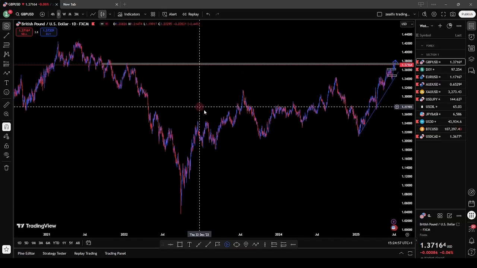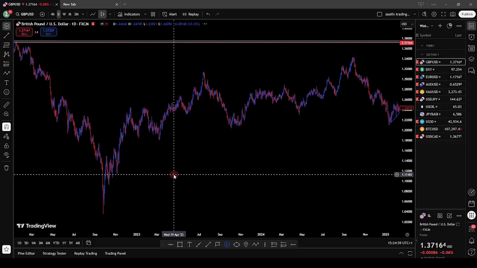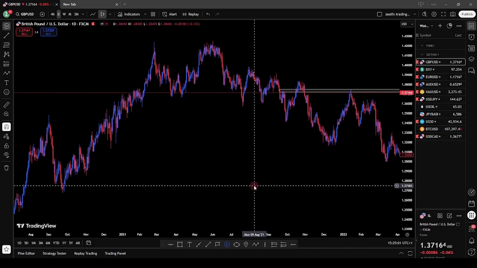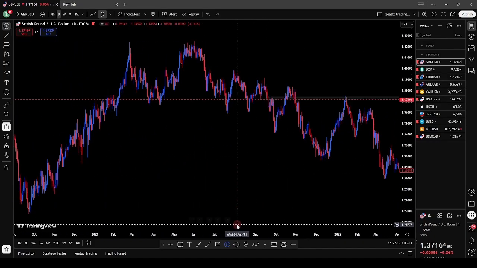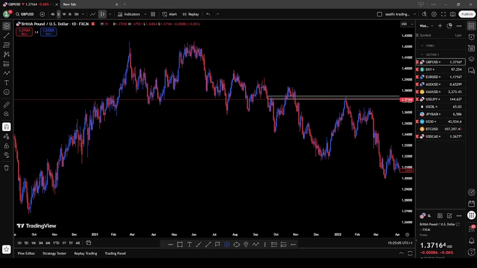So let's look at our next resistance on the daily chart, where we're expecting price to retrace from. We'll be taking this level, which should be our next resistance, where we expect price to retest from.